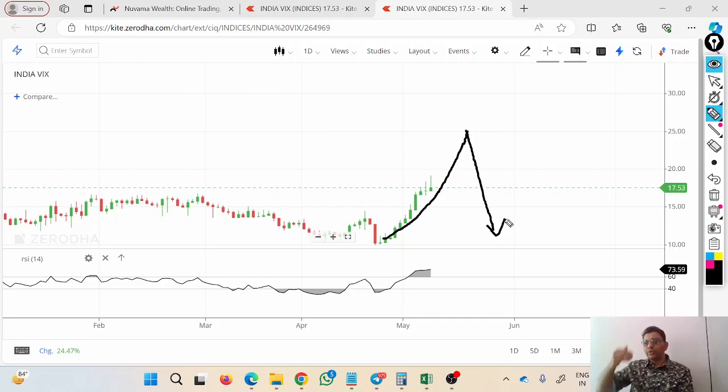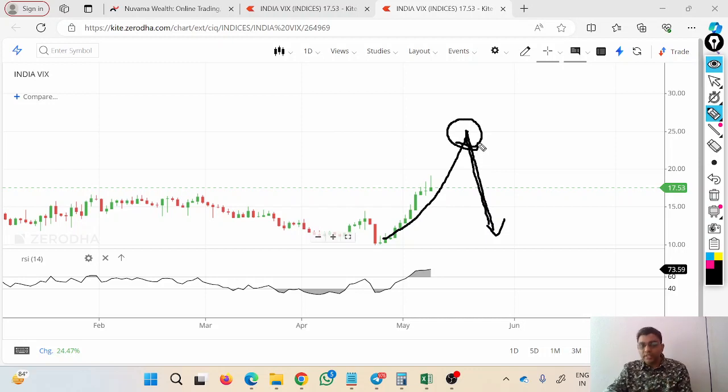The event is over, the market has formed its direction, whether the market needs to go up, go down, or remain sideways, that is, we can say the compact. That decision has already been taken by the market. So automatically this India VIX will start reducing, and all the option premiums will start melting like an ice cream. So one thing I can do: just before the election, I will sell the options.